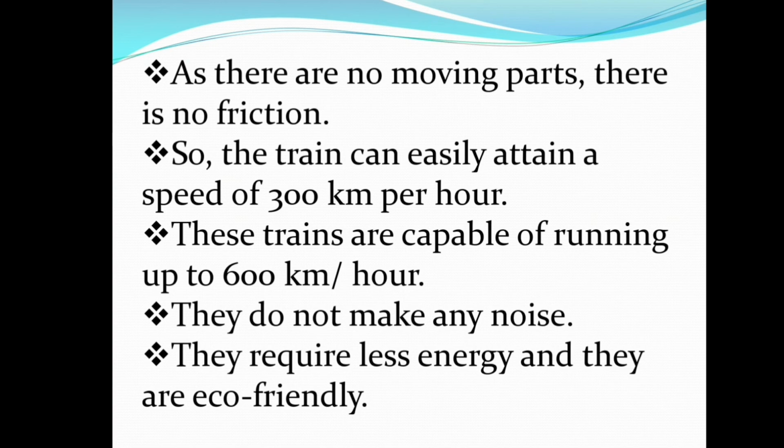Since these electromagnetic trains do not have any moving parts, there is no friction, and the train can easily attain a speed of 300 km per hour. It is also capable of running up to 600 km per hour. They do not make any noise, they require very little energy and they are eco-friendly.